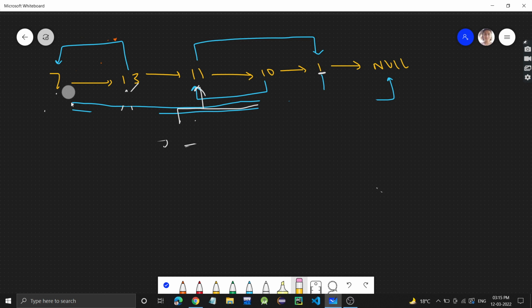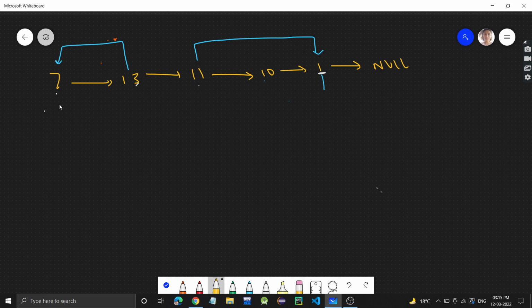So let me do one thing. Let me make this linked list again, with the random pointers. Fine. So see, 7's random pointer is pointing to null. 13's random pointer is pointing to 7. 11's is to 1.